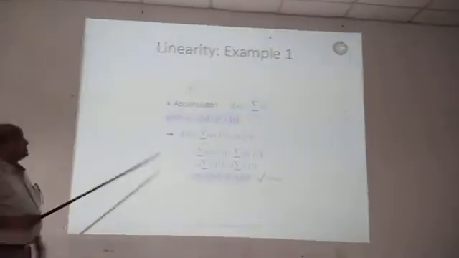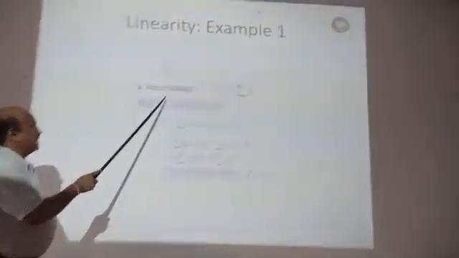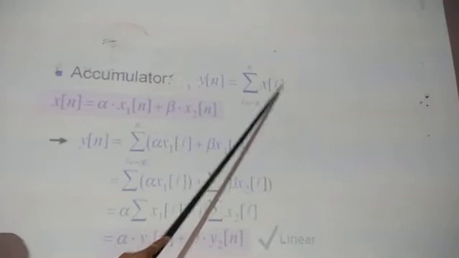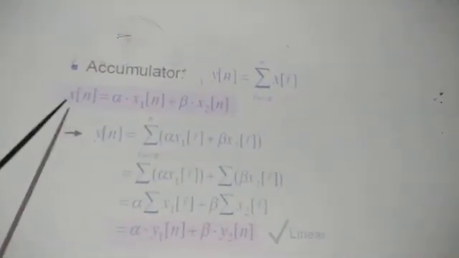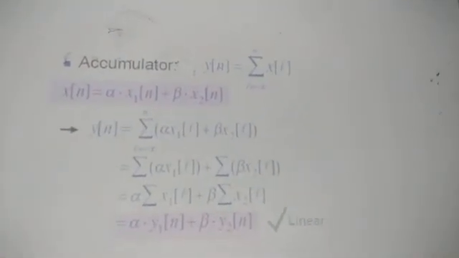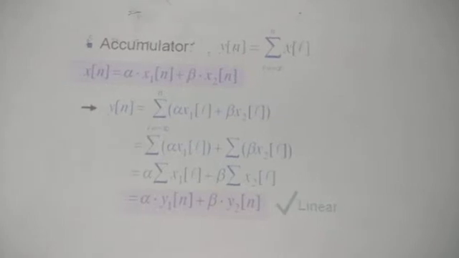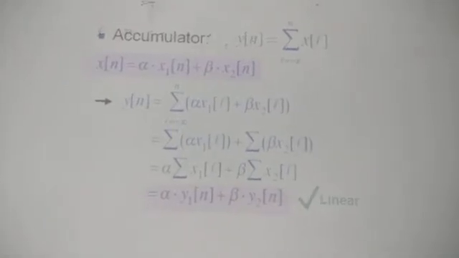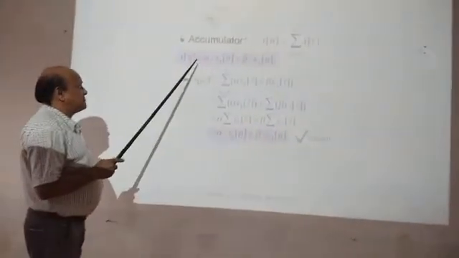Here you can see the example of the accumulator, where y of n is equal to the summation of x of n, and this accumulator operates on the current sample. It does not require any memory, but where memory is required, we need certain extra registers of the computer.